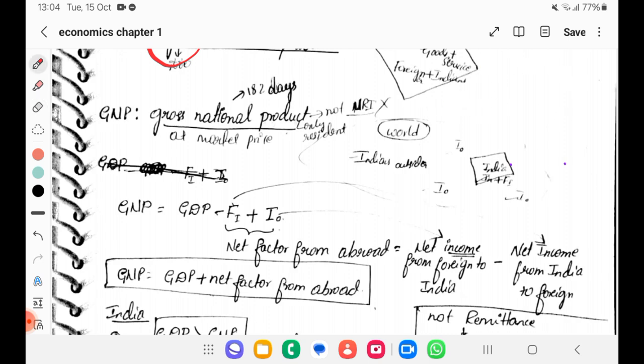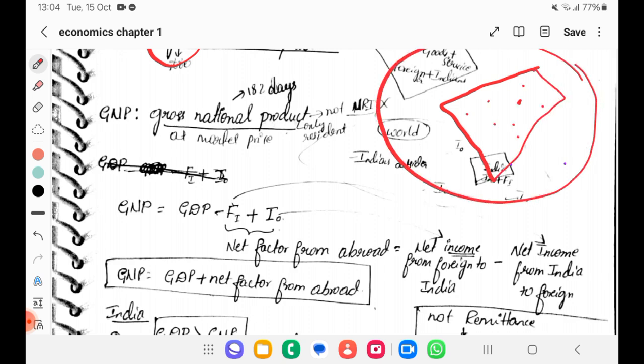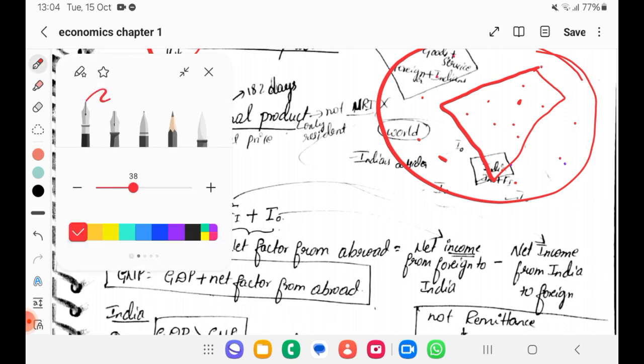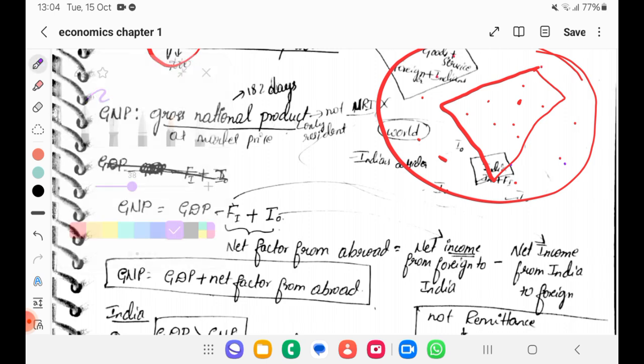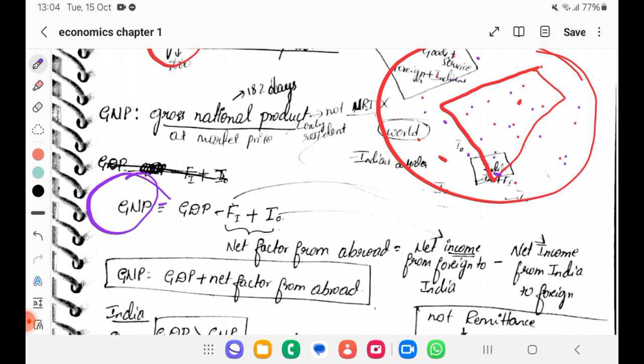So for that, how can I represent it? This is GDP, which is what we'll consider, and this is GNP. Okay, the red people are one country's nationals. So how can we write the GDP and GNP relation? If you see, GNP is equal to GDP.